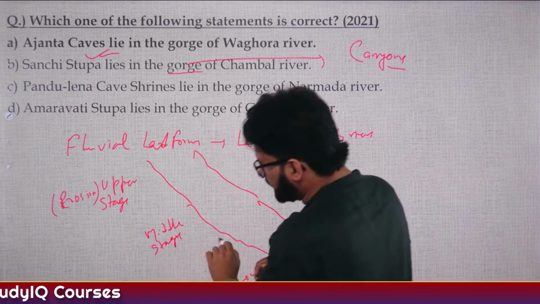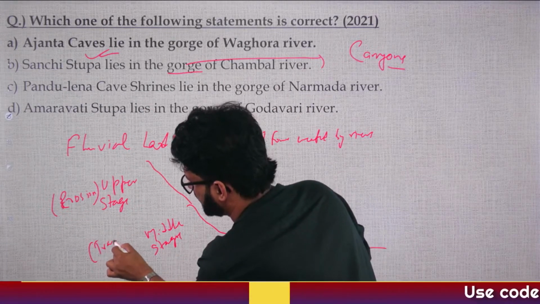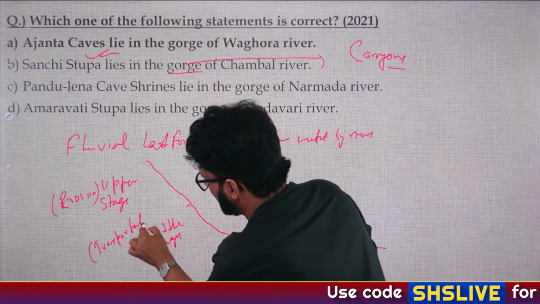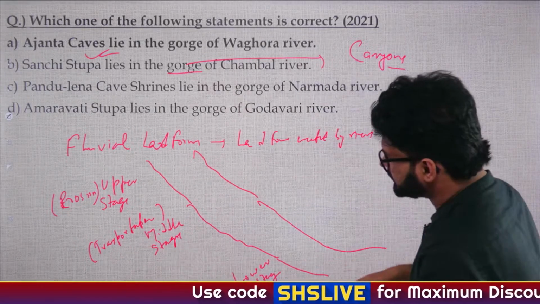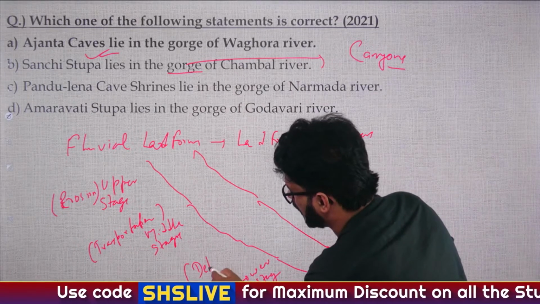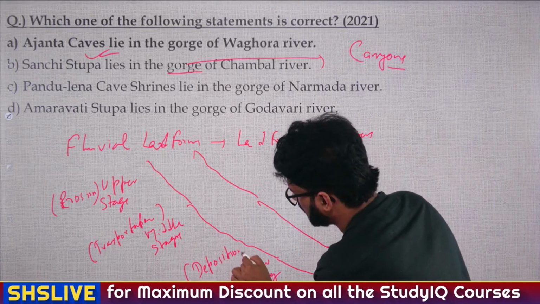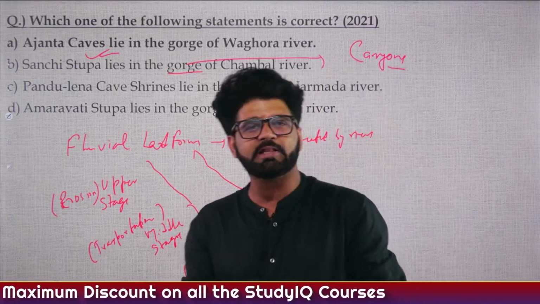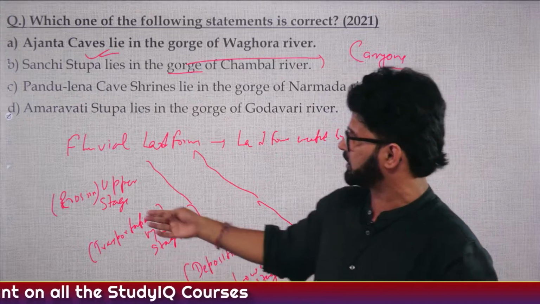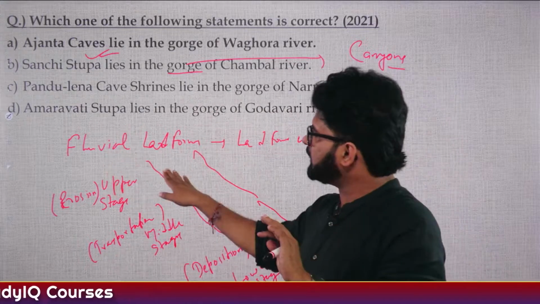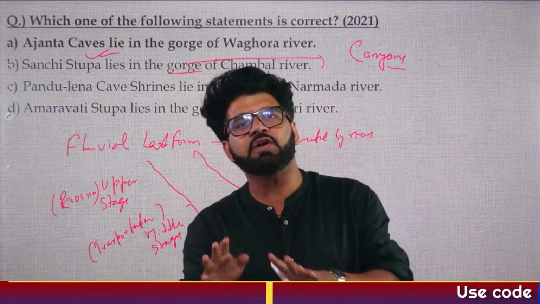In the middle stage, transportation is the dominant feature of the river, and in the lower stage, deposition is the dominant feature. All things happen at all these stages: erosion, transportation and deposition. But maximum erosion happens at the upper stage, where the velocity is highest.